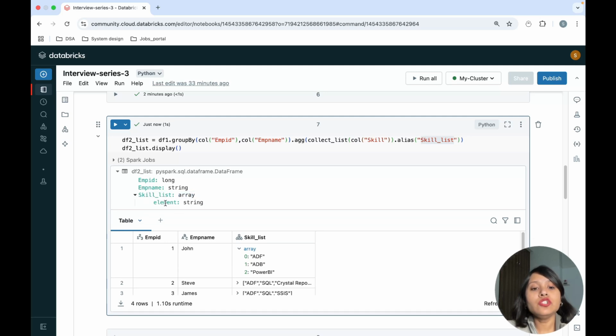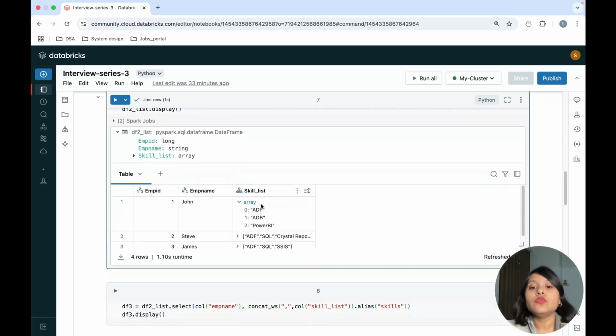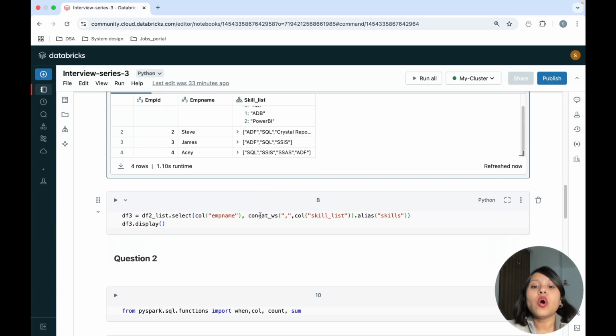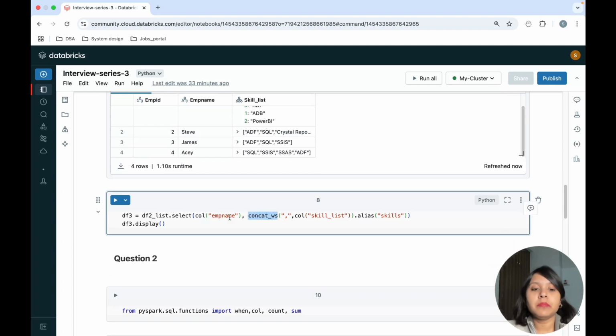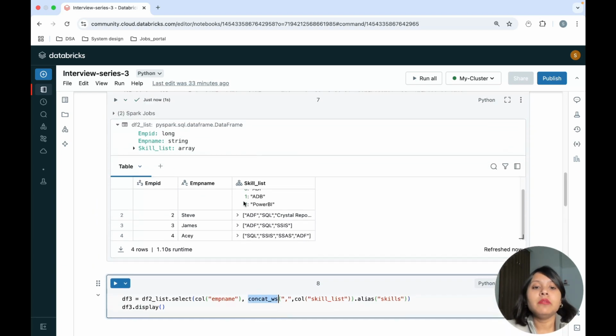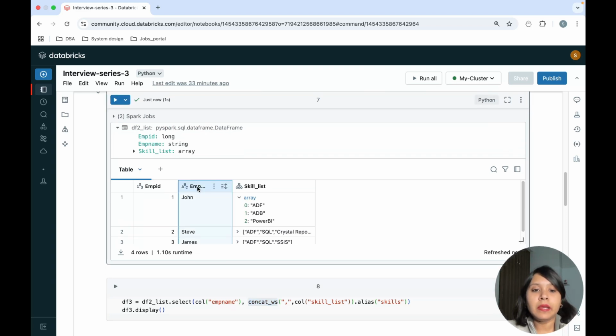Inside that array, each element is a string. But what I want is, I don't want it as an array. I just want it as a string. So for that, I will be using another function called concat_ws, concat with separator. In this, I will first be selecting my employee name. Okay, I don't need my employee ID because in the output it was not there. So I will need my employee name, and the skill list with the column name as skills, and I want it separated by comma but in a string format.